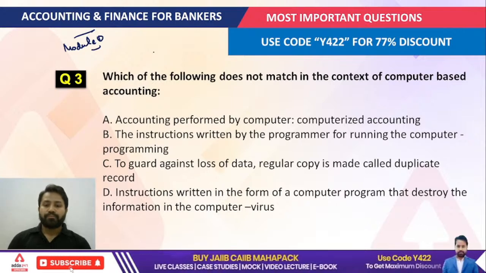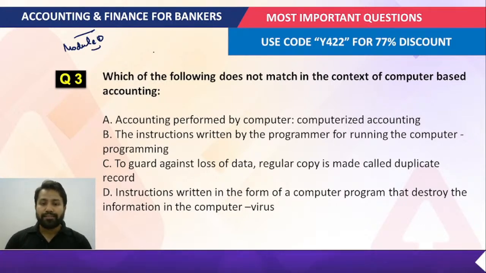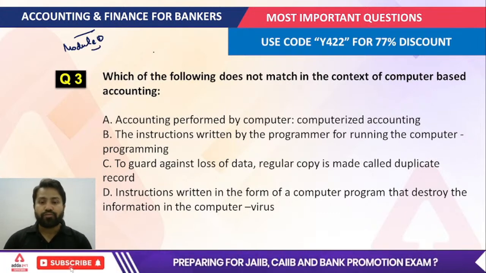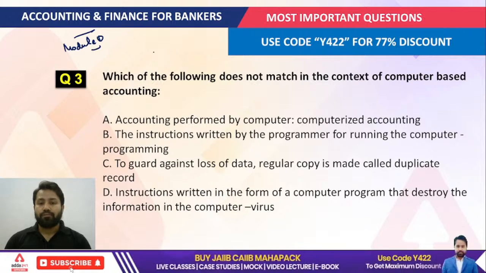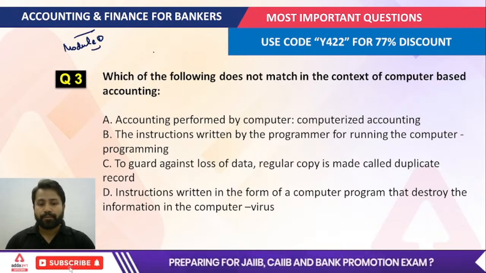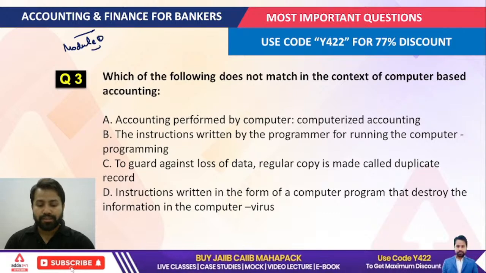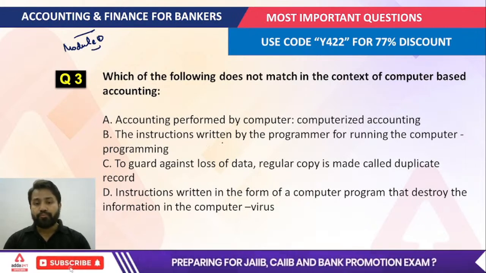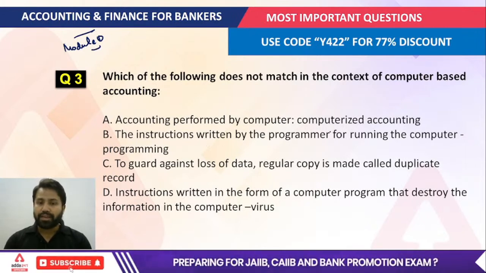Now, accounting performed by the computer. You have to tell which of the following does not match in the context of computer-based accounting. Anybody can tell me what would be the answer of this? Just read the options carefully. In the first option, accounting performed by the computer is known as computerized accounting. That is correct.